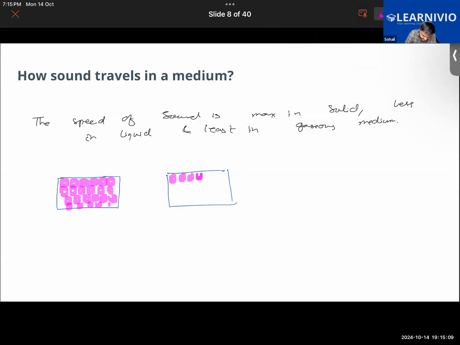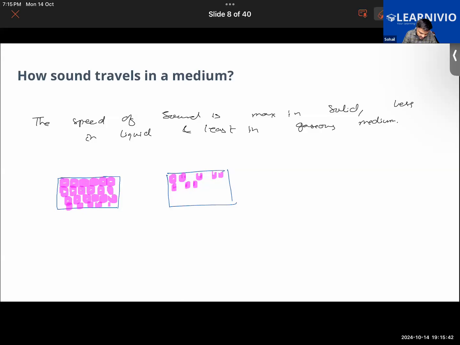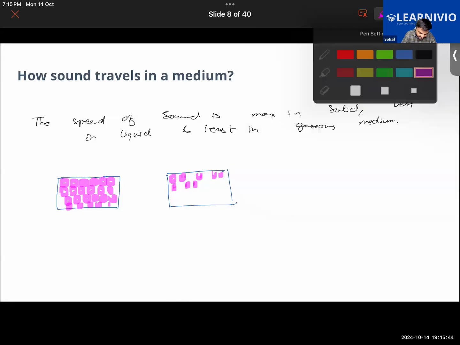Like, it's a common thing. For example, if you guys ever went swimming, and say, under the water, if you were to strike some metallic object with a hammer, would you be able to hear the sound produced? Or, for example, if your friend under the water were to strike a metal plate with a hammer, the other person in the swimming pool, under the water, not above the water, won't be able to hear it properly, no? So that actually proves how the sound travels through the different mediums, particularly in liquid.